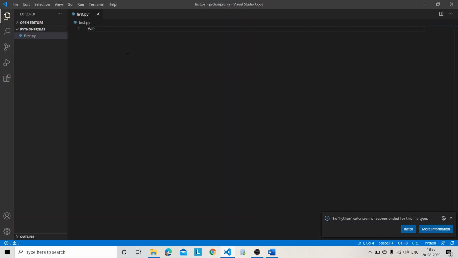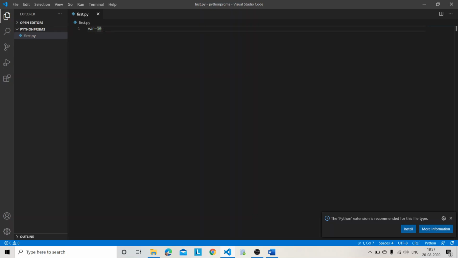So see, var is equal to 10. This value 10 is assigned to var. Var is a variable which I am defining. It is not a predefined function or a keyword. Okay. See, what is meant by a predefined function or a keyword means Python already has those words in its library or in its functions or in its packages. So those keywords and predefined functions we should not use for assigning values, etc. Okay.